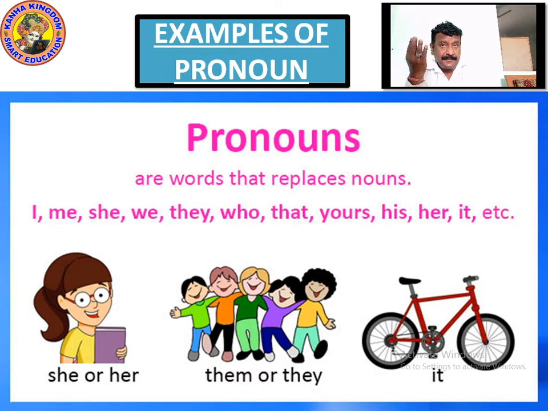They. When we talk about they, it means, for example, we are playing outside at club time. There are groups of 4th and 5th, 3rd and 4th, 1st and 2nd. So what we say is, they are playing kho-kho, they are playing football. They means we are not there, only the group which is in front. They or them. You can see 4, 5 friends there in the photograph. They. We are not included. From far we are looking and saying they. They means a group of more than 2 or 3 people.